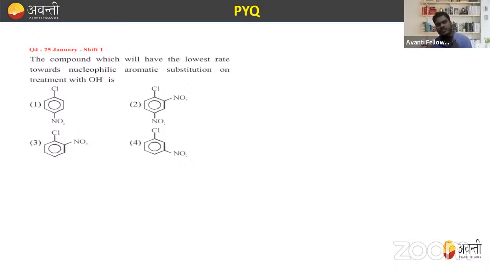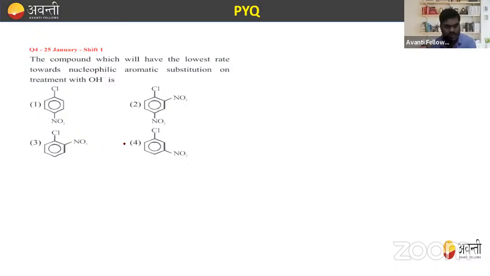What is nucleophilic substitution? Nucleophilic substitution means someone wants to donate their electrons, and benzene itself is an electron rich compound, right? So considering those groups, we will pick the one which has electron withdrawing groups, which pull the electrons. When they pull electrons more effectively, the nucleophile can easily come and donate, because a nucleophile wants to donate electrons, and if electron donating groups are present, they already increase electron density, and there is no scope for the nucleophile.